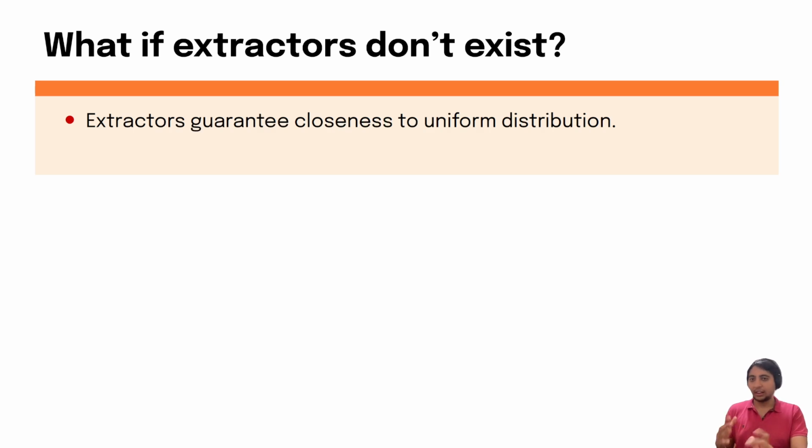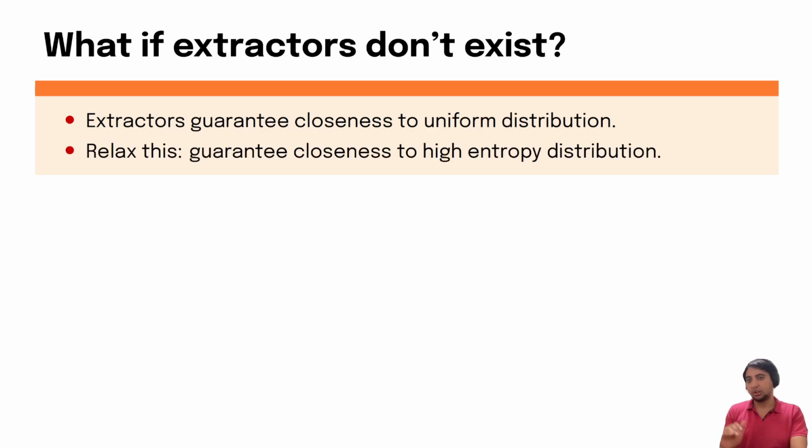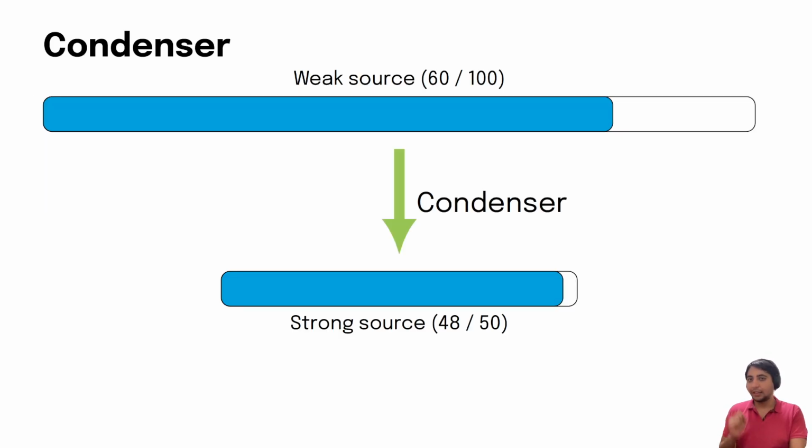So recall that extractors guarantee that their output is close to the uniform distribution. One way we can resolve this issue is to relax this guarantee and ask that the output be close to some high entropy distribution. This motivates the notion of condensers.